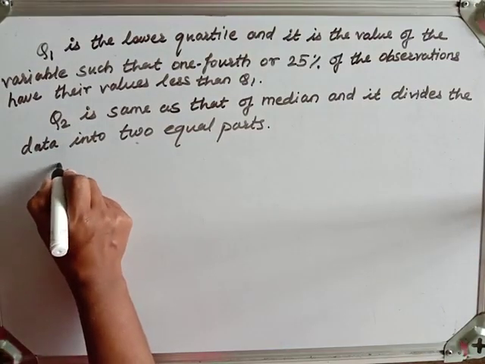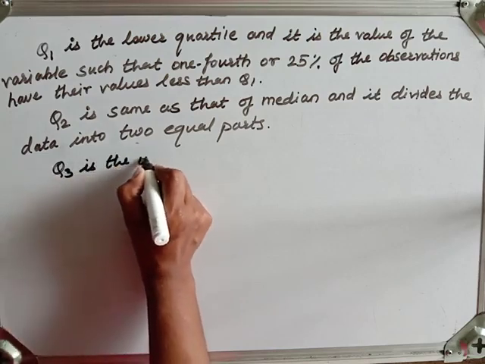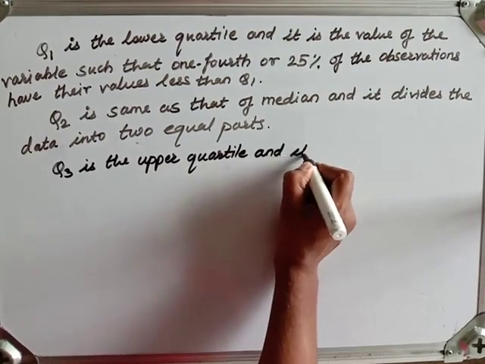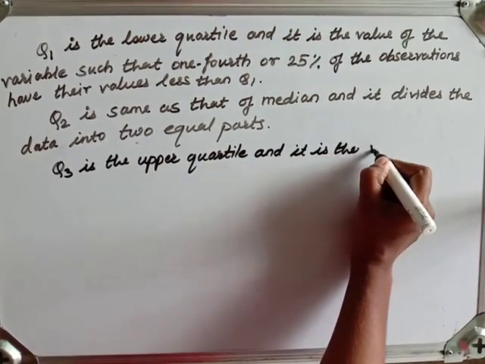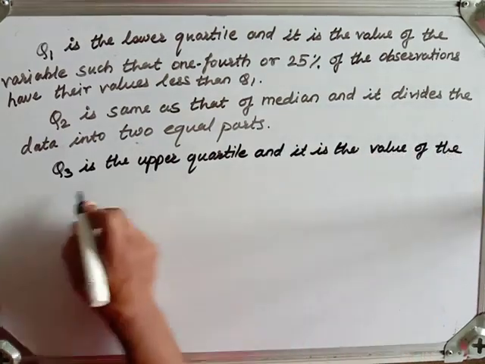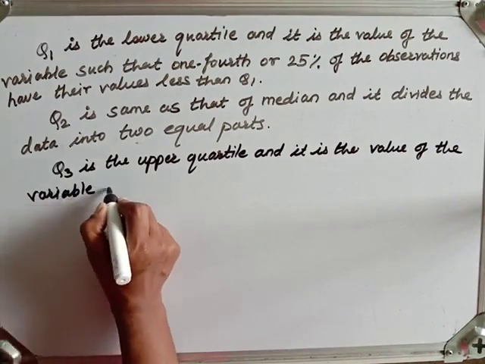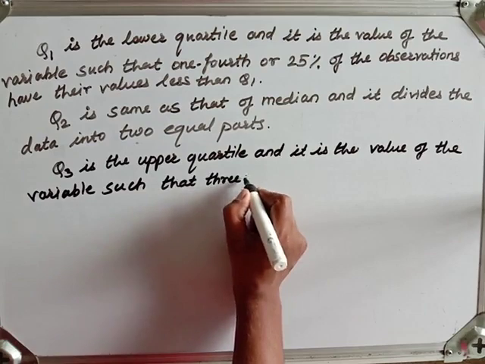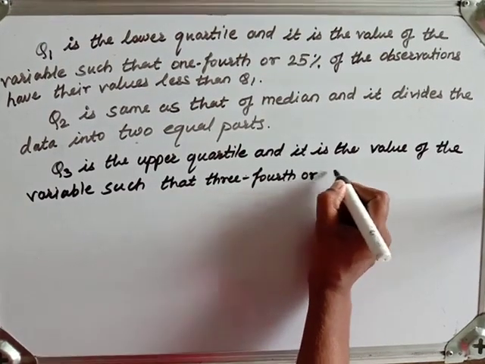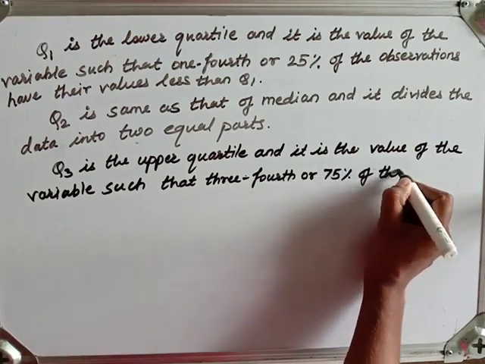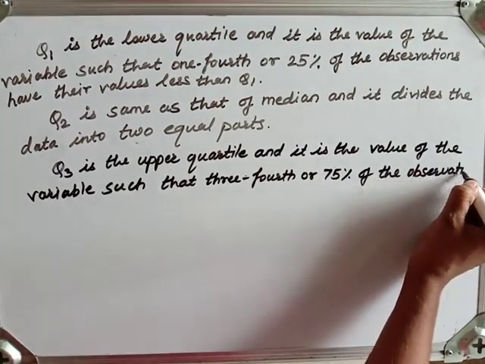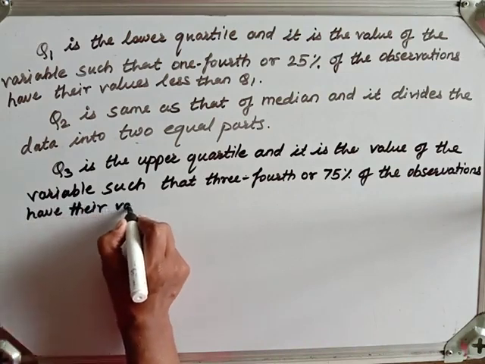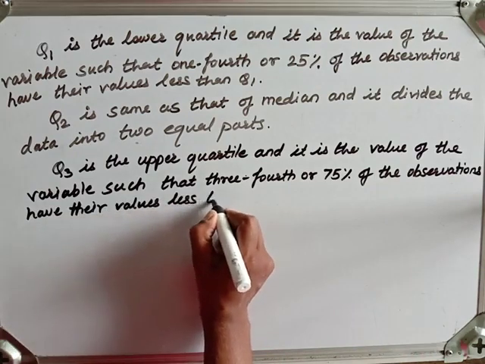Q3 is the upper quartile, and it is the value of the variable such that 3/4 or 75% of the observations have their values less than Q3.